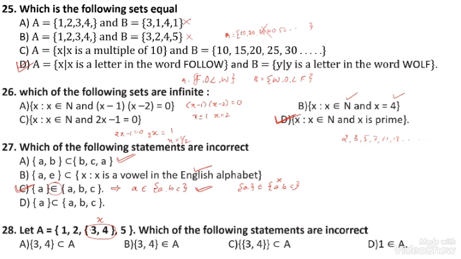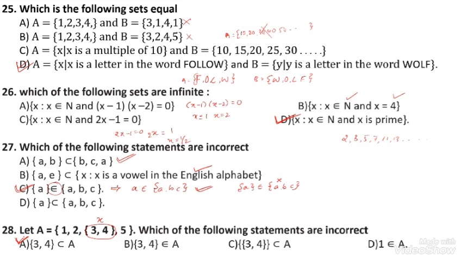The values 3, 4, I can take as the value of x. Does {3, 4} belong to A? Yes. Which of the statements is incorrect? Here {3, 4} is a subset of A. No, this is the incorrect statement.